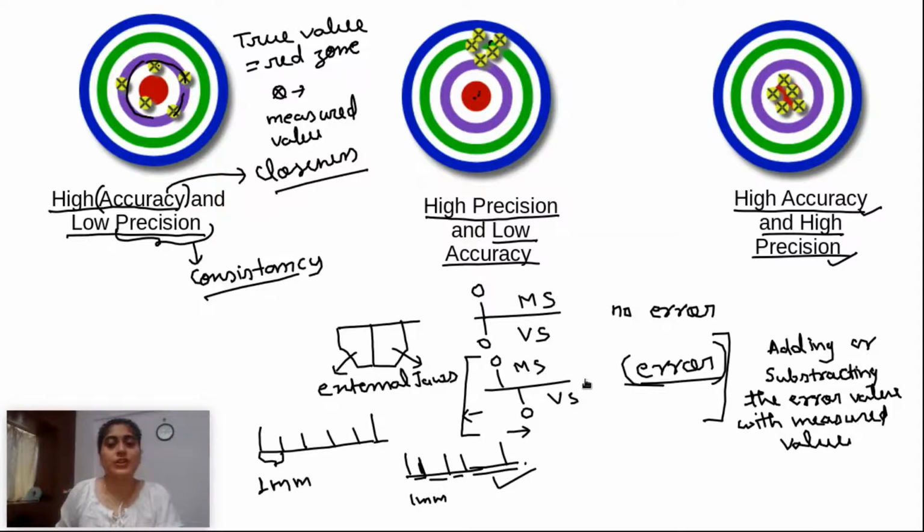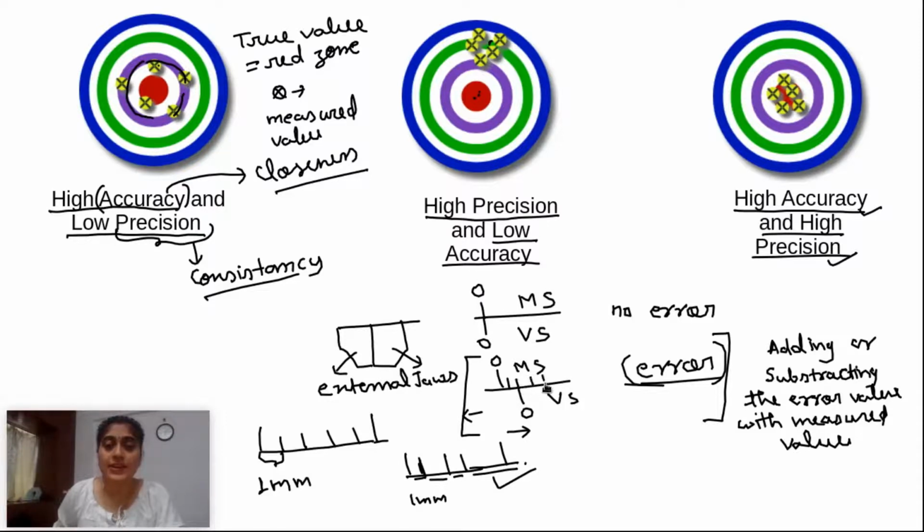Just like when you are using your vernier calipers in your lab, a number of times. At the starting time, it may be possible that the zero line of the vernier scale matches the zero line of the main scale. But after a number of uses, there may be some disturbance in the device. So at that time, the zero line of the vernier scale is shifted from the zero line of the main scale. So at that time, accuracy is not correct, but precision is good.